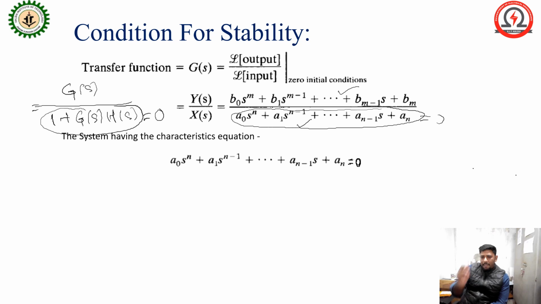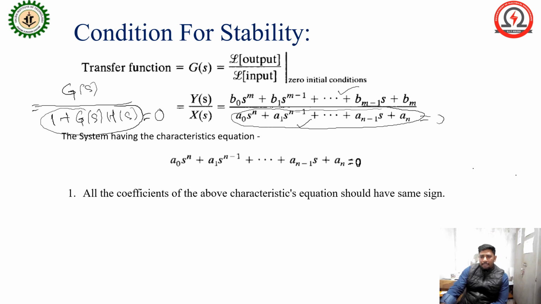Now the system has a characteristic equation, I already said this is the denominator term equal to 0. After that, there are some criteria for the condition for stability. Number 1, all the coefficients of the above characteristic equation should have the same sign. Means if they are positive, all should be positive. If negative, all should be negative.